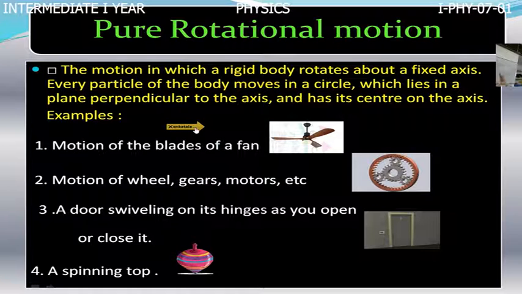So when the body is revolving in a circular path about an axis, each and every particle of the rigid body is also moving in a circular path. Those circles are all parallel to each other, and the center of each circle is on the axis.